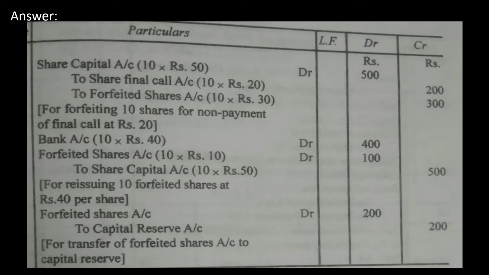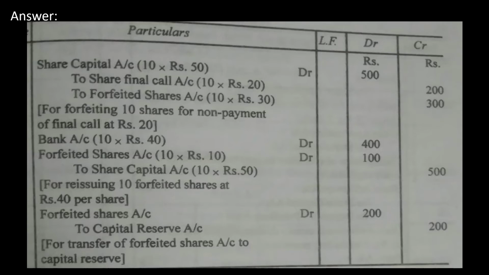We are going to forfeit only 10 shares. So 10 into 50 will give me how much? 500. Then the final call alone is not paid, therefore final call arrear. So 10 into 20 rupees is the final call, that is 200. What is the remainder? 300. This 300 indicates the amount that is paid by the particular person whose shares are forfeited.